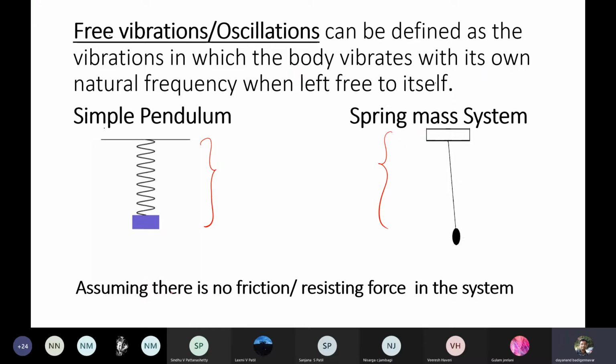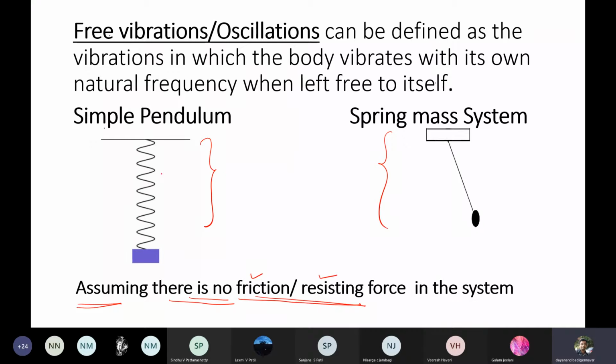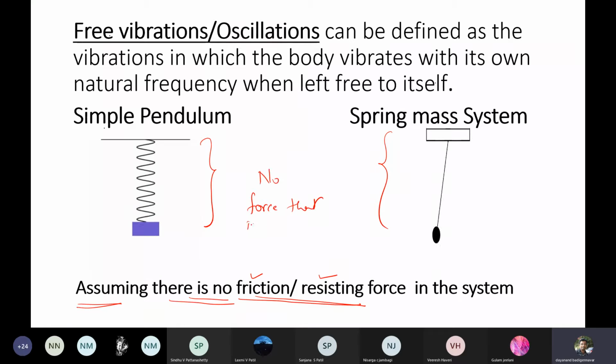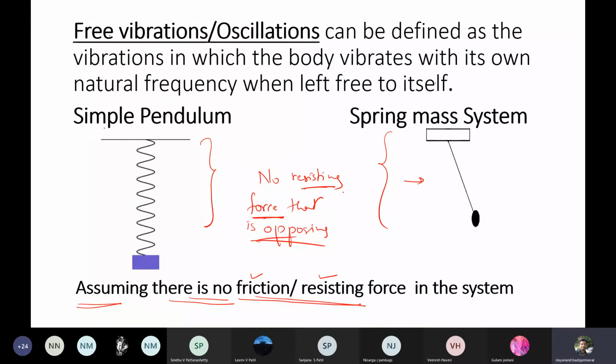Now I have put a note here: assuming that there is no friction or resisting force in the system, that means there is no force opposing these oscillations. If there is no resisting force to these oscillations, then they will oscillate forever.